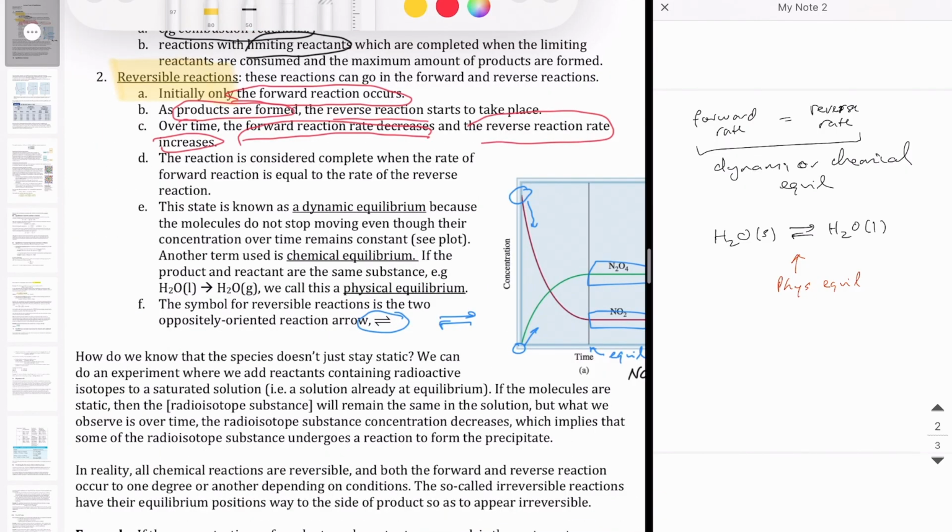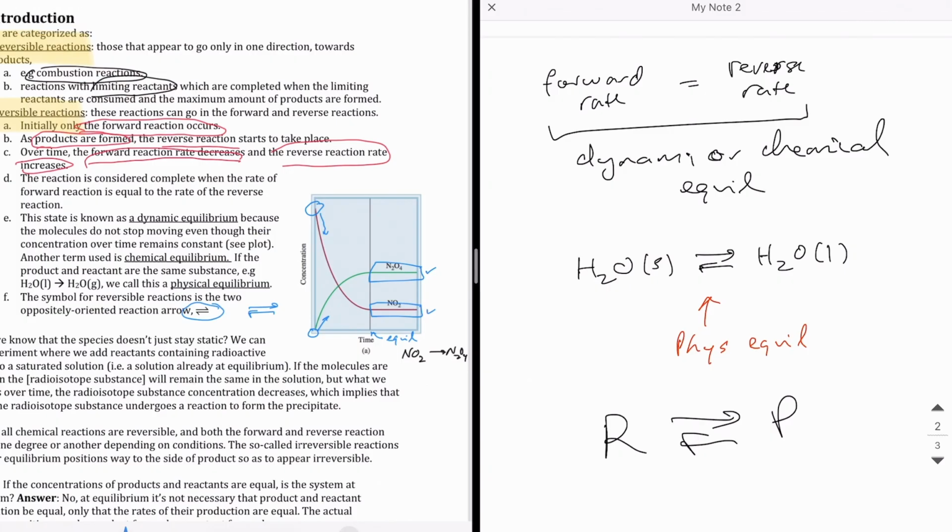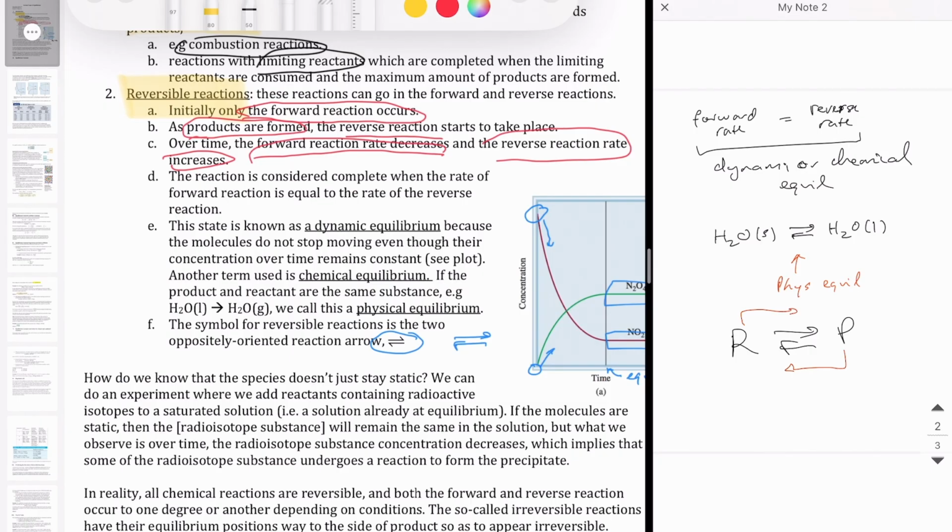We call this condition dynamic equilibrium because the products and the reactants don't stop reacting at equilibrium. The reactant is still converting to product. The product is still converting back to reactant. It's just that the rates at which they're doing that conversion are equal to each other. Okay? They're actively moving around. Of course, we didn't know initially that that's the case. We have to do an experiment to figure out that the species is actually dynamic and doesn't just stay static.